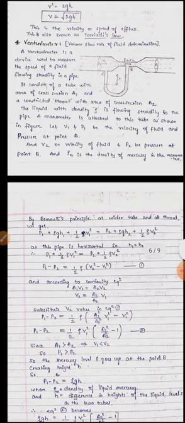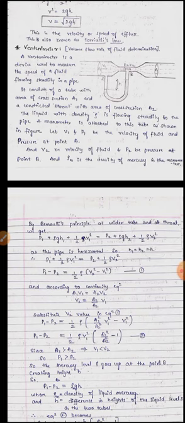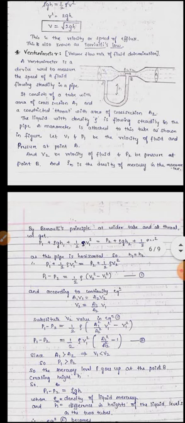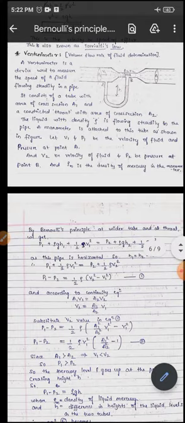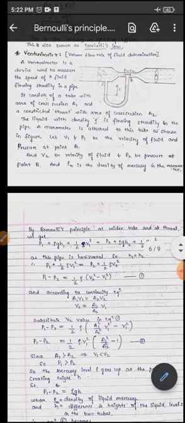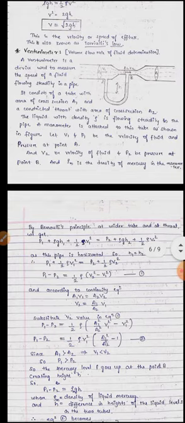See, this is the diagram of a venturimeter. It consists of a tube which is constricted at the middle. The area of this side of the tube we are taking as A1, and the area of the tube where it is constricted, made thin, we are taking as A2. And again the tube has the area A1 at the end.